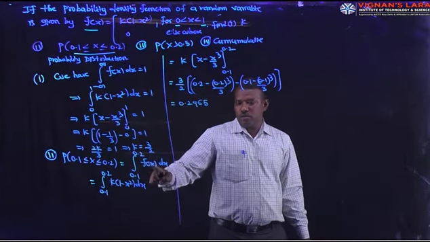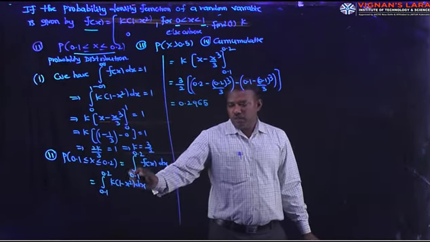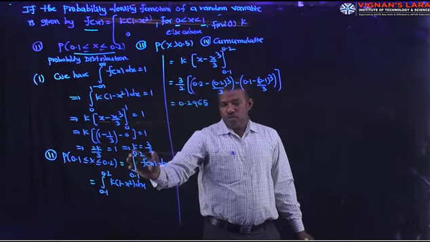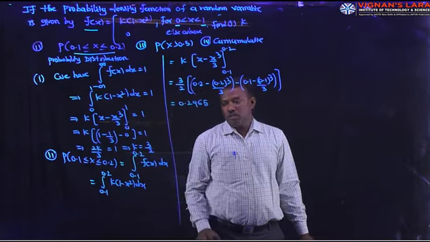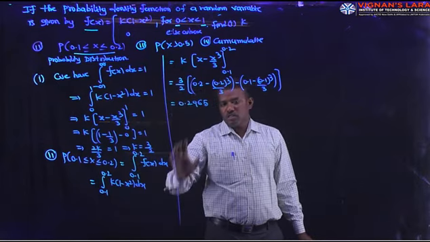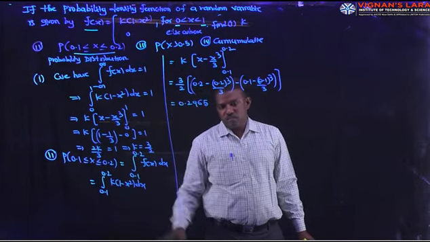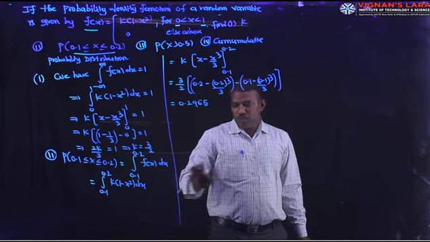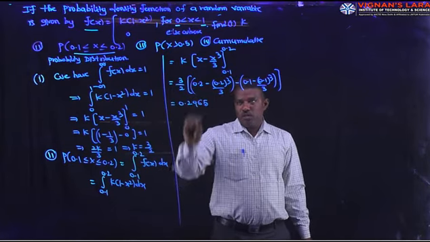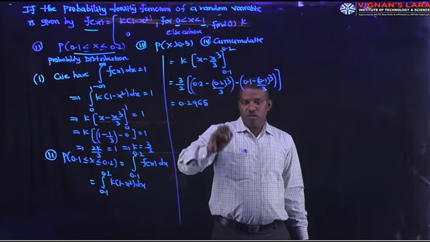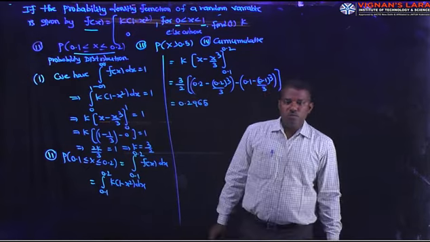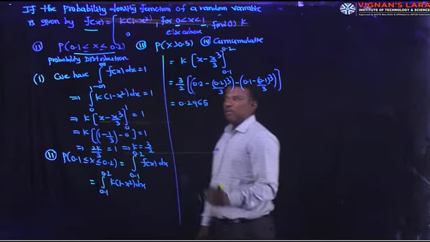P of 0.1 less than or equal to x less than or equal to 0.2 is the integral from 0.1 to 0.2 of f of x dx. 0.1 lies in between 0 and 1, and 0.2 also lies in between 0 and 1. So in this case also f of x is k into 1 minus x square. Then integrate with respect to x in between 0.1 and 0.2, and substitute the upper and lower limits. The value of k is 3 by 2, and we get 0.2965.